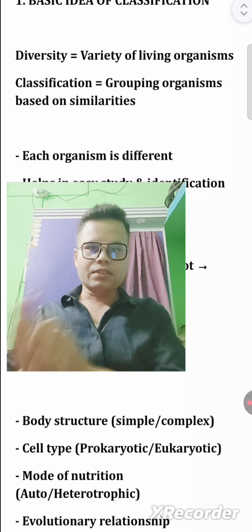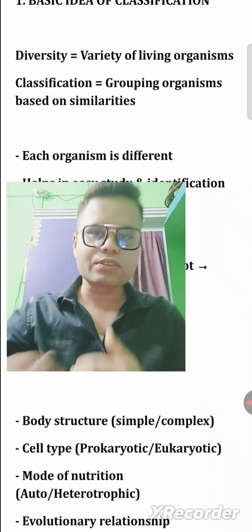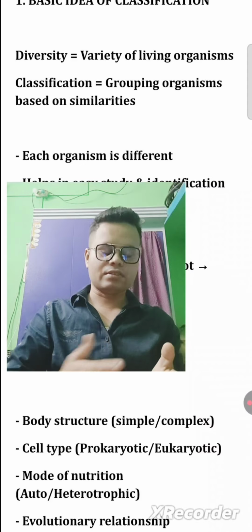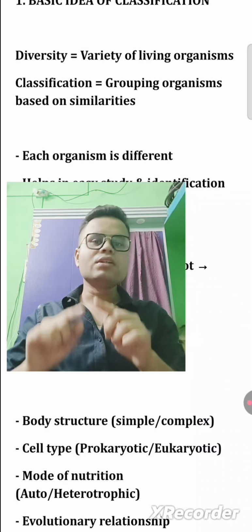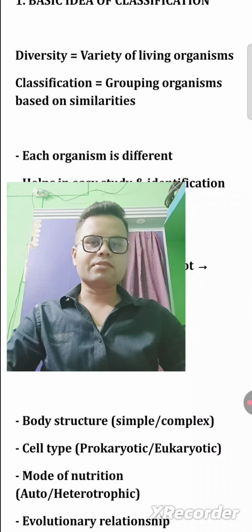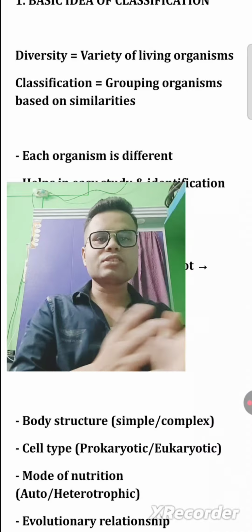So diversity equals the variety of living organisms. You know that, class, it is very important to know that there is diversity out there. There are different types of living organisms present in our environment. So this is known as diversity. What is classification? Grouping organisms based on similarity.